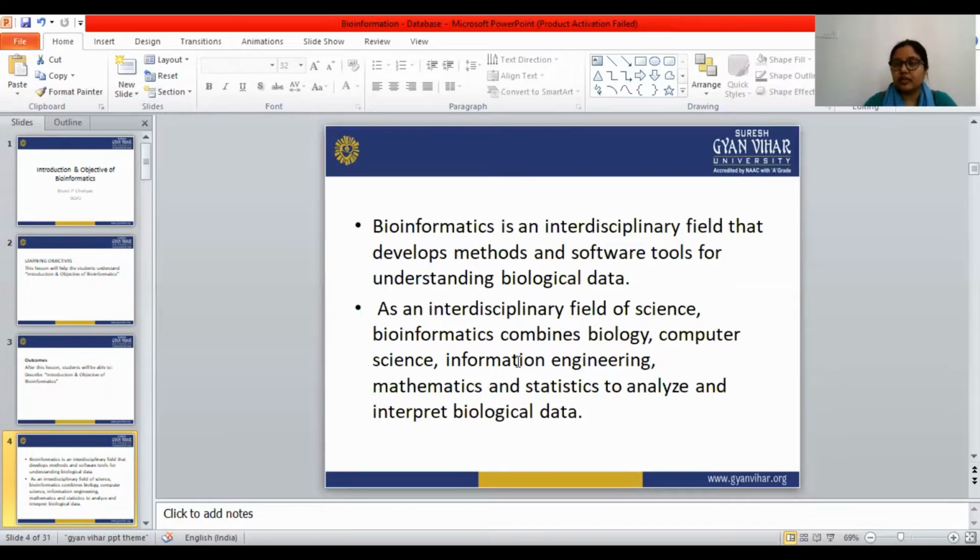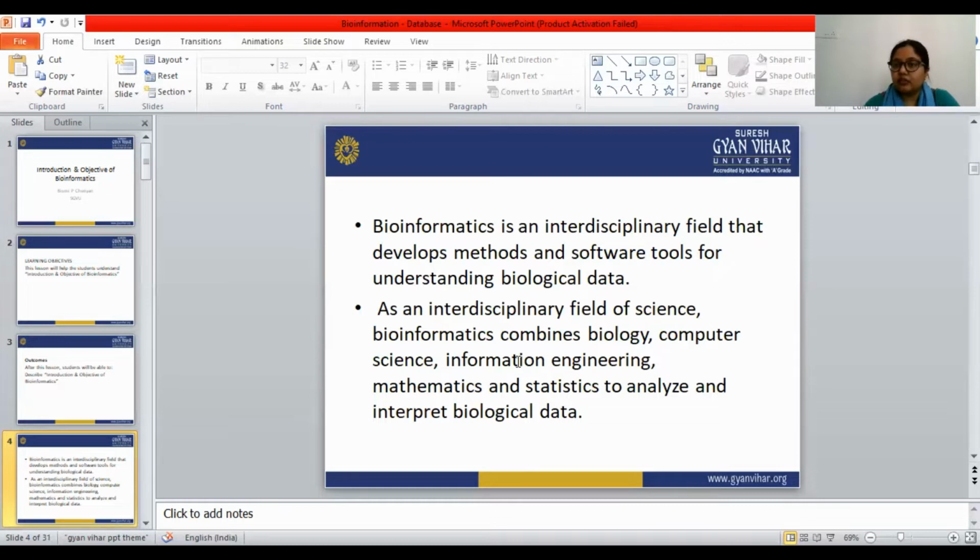There are lots of biological data available, and for understanding the structure of biological data and other things, we can use the help of bioinformatics.